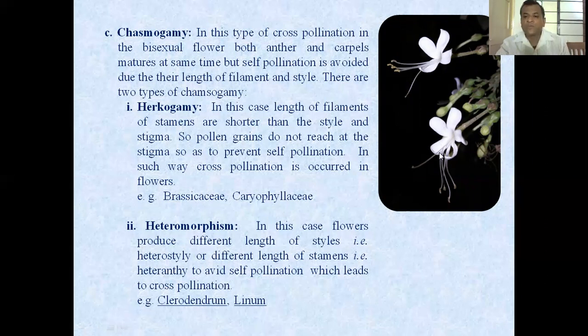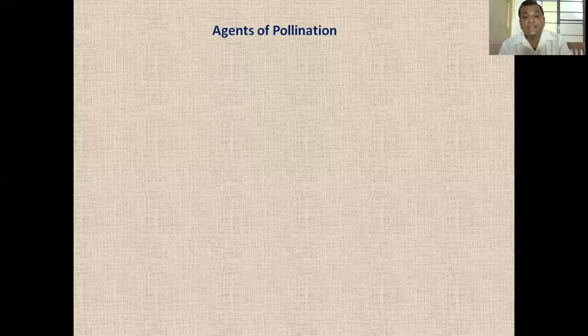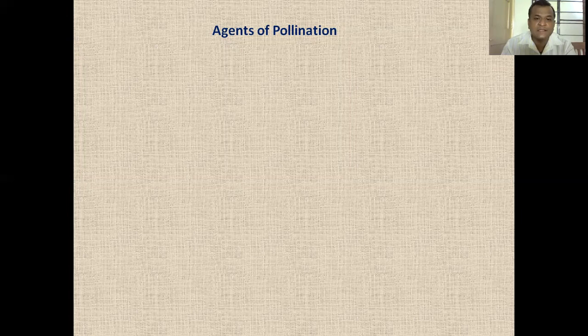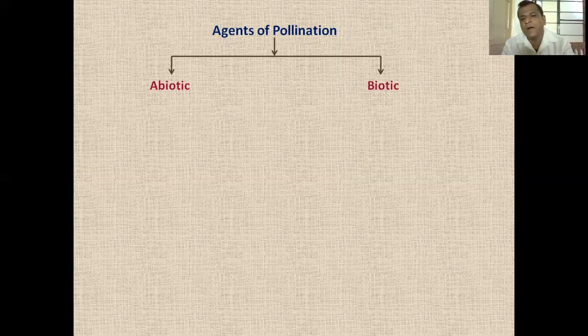In this picture, you can see that here the style is bent while here the stamens are bent. So the purpose of this mechanism is to avoid self-pollination. It facilitates cross-pollination. So these are different types of pollination and their subtypes. Now we will discuss different agents of pollination. There are two basic types, that is abiotic and biotic.